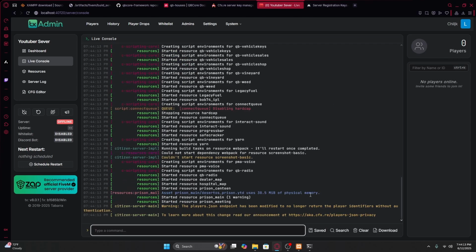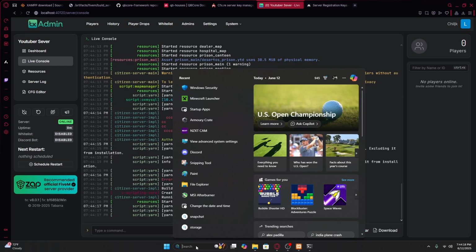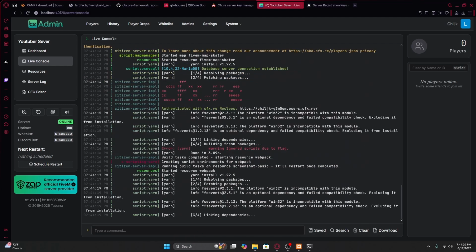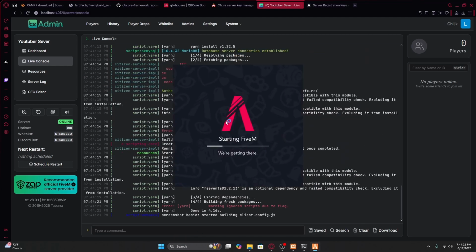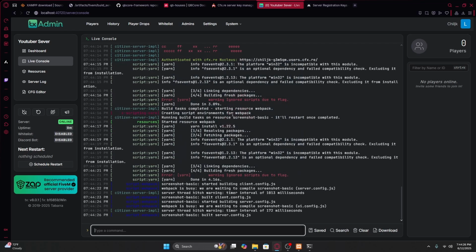Server's gonna run. Then now you could just open up FiveM, and let this open up.